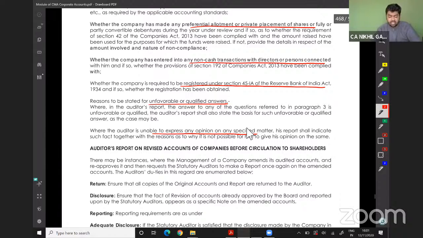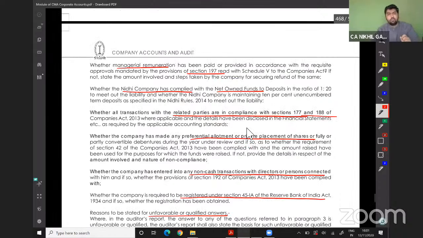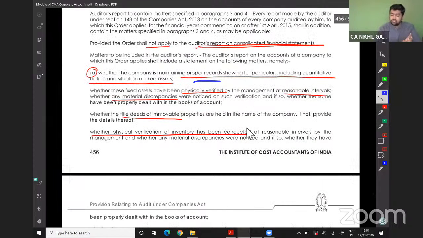The first thing is fixed assets. Proper records are made in case of fixed assets. Physical verification is done at reasonable intervals. Any material discrepancy found, and how it is dealt with in the accounting period. This was relating to fixed assets.